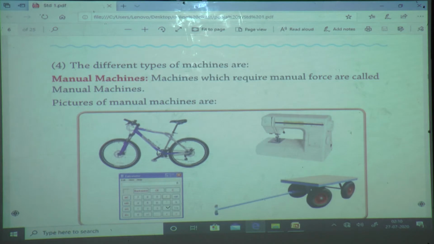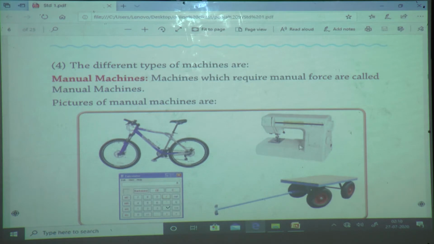Yes, for coming to school and for going to tuition, we are using the bicycle. But if I want to go to class from my home and I am not sitting on this bicycle, then can the bicycle go automatically? No, the bicycle cannot go automatically. It requires manpower. In front of this bicycle, we must have one man. If the man is not there, then it cannot work. These are machines, but they require a man.